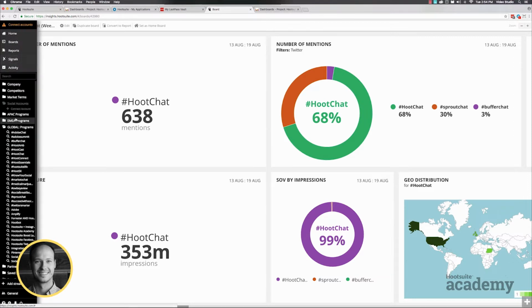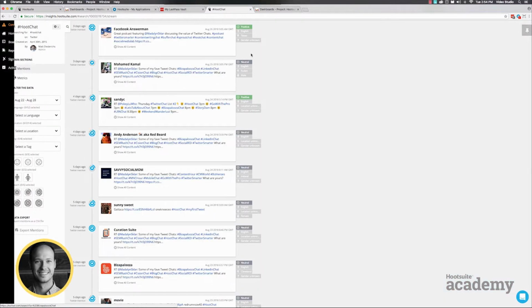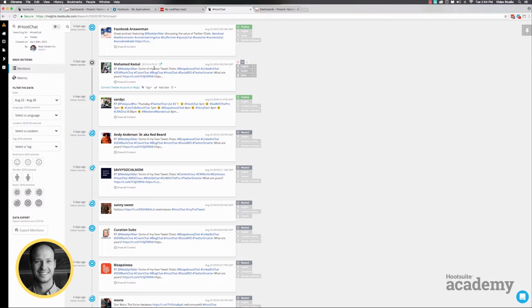Actually, why don't I start by going back here. Along this left side, you can see all of the different queries that I've set up over a while. I could probably go through and clean some of these out. But we'll click into HootChat, and you can see what it looks like. This is the base query, and all we're looking for is hashtag HootChat. So just one word, nice and easy.